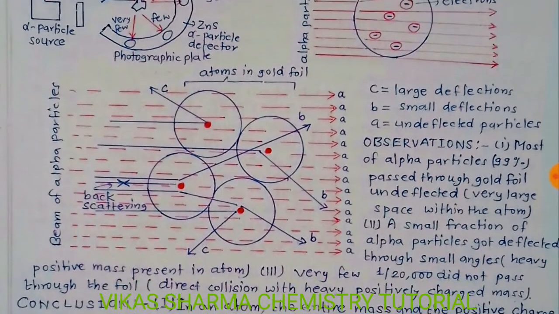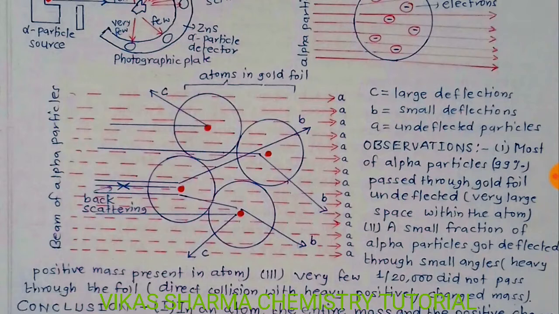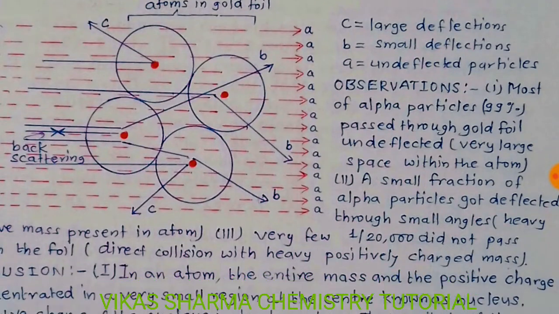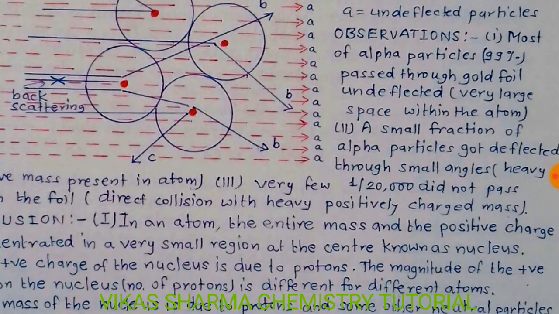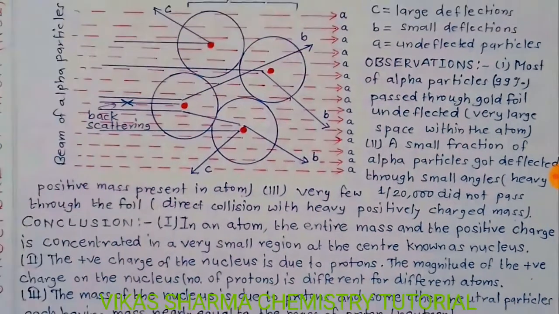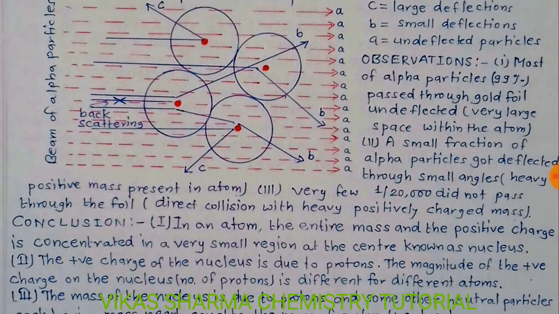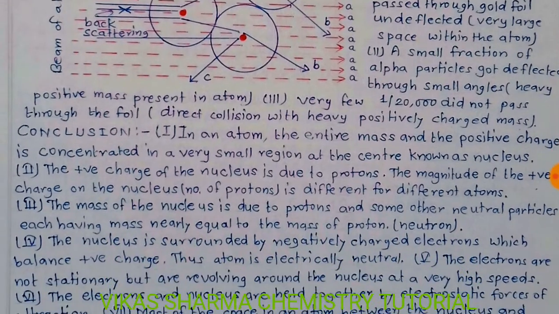So student, he formed an observation that most alpha particles, 99%, pass through the gold foil undeflected, meaning very large space within the atom. A small fraction of alpha particles got deflected through small angles, meaning a heavy positive mass is present in the atom. Very few, meaning 1 upon 20,000, did not pass through the foil, meaning direct collision with a heavy positively charged mass. So Rutherford